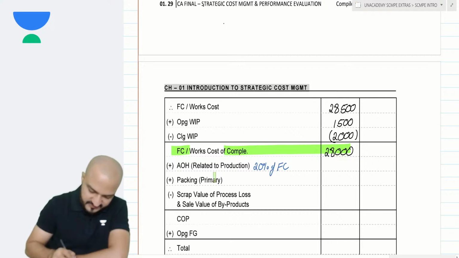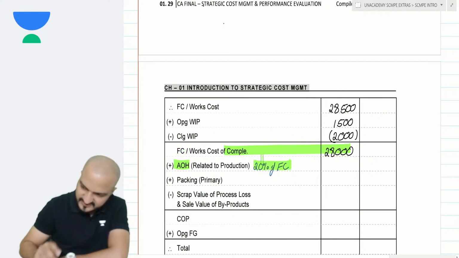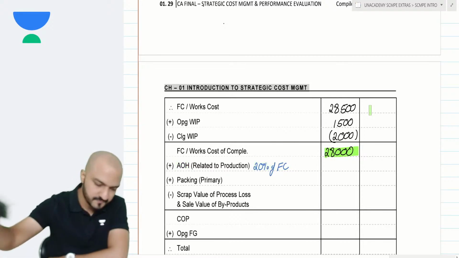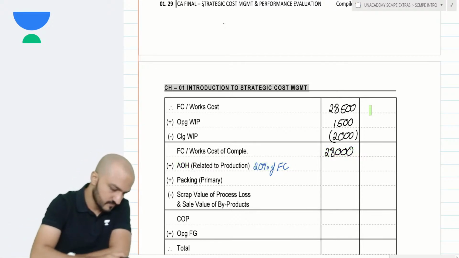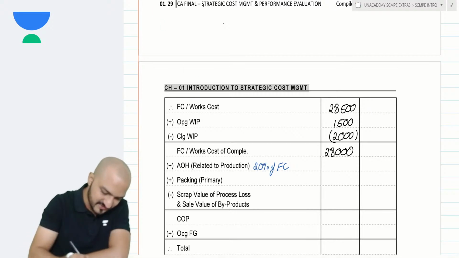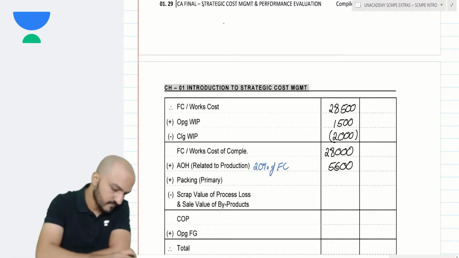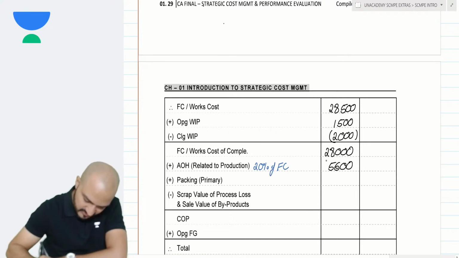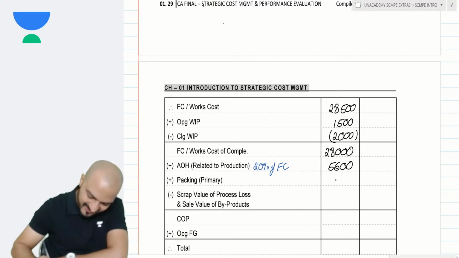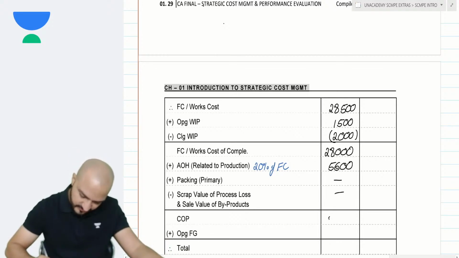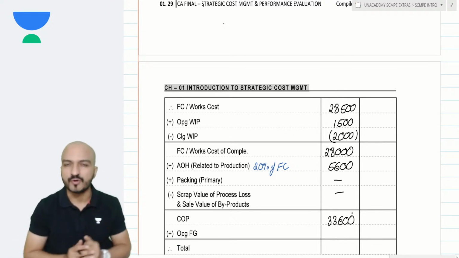On that completed units FC, you incur admin overheads 20% of FC. 20% of 28,000 makes that 5,600, I guess. Yes, 5,600. Add them up makes it 33,600 total. So you are not given any primary packaging cost. You are not given any scrap value or sale value of the byproducts. So my total here becomes 33,600, which is called my cost of production.